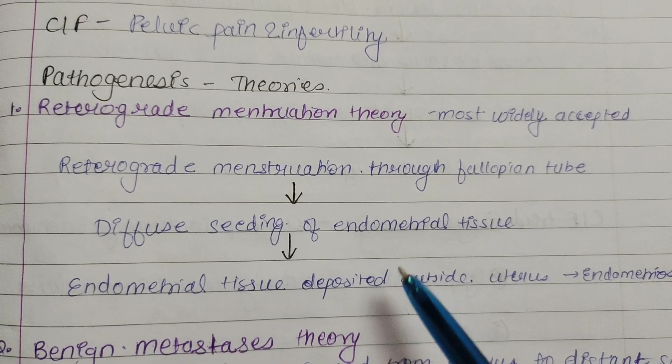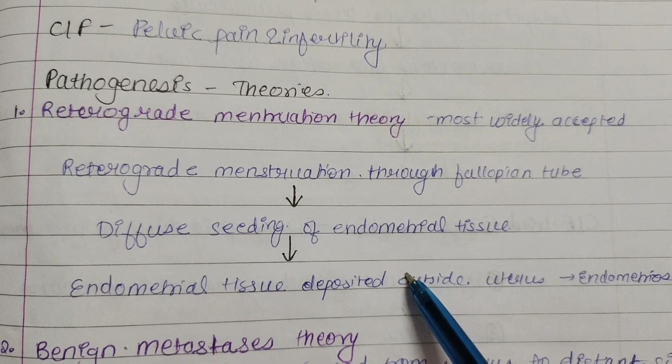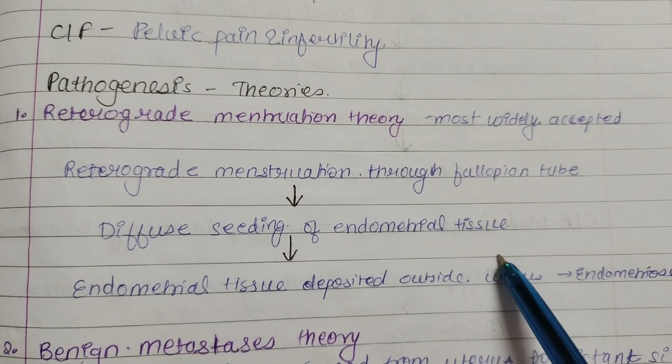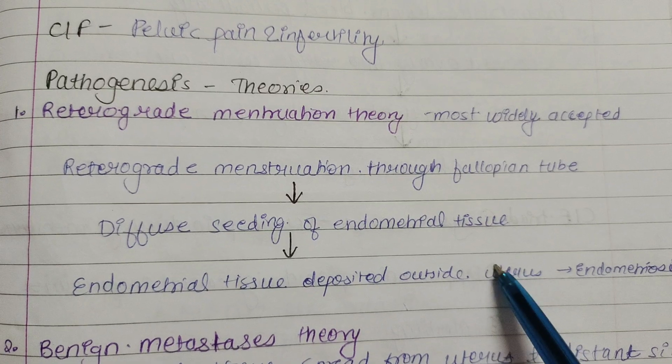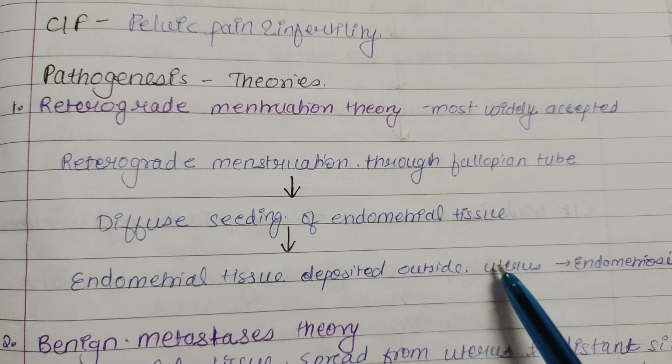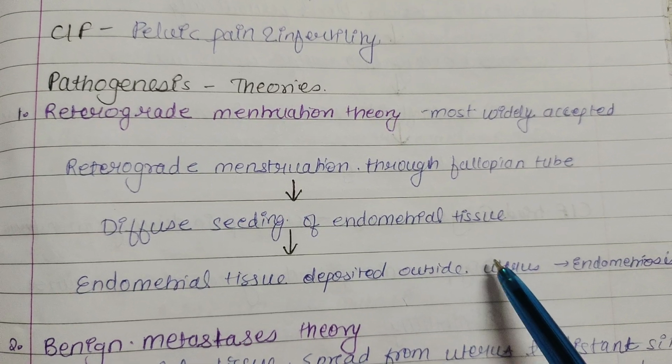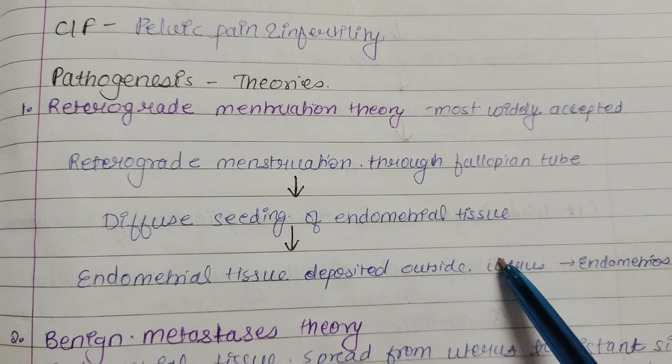It means that menstruation occurs in a backward direction from the uterus towards the ovary via the fallopian tube, which leads to accumulation of blood in the ovary that leads to the formation of chocolate cyst or endometriosis in the ovary.